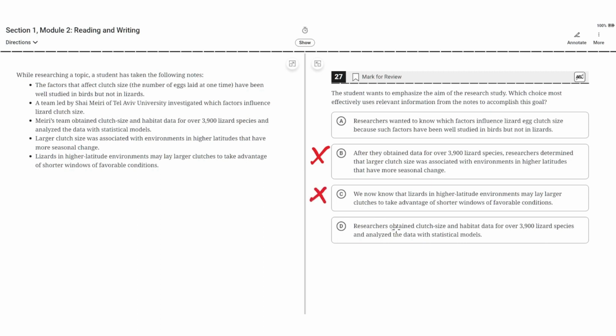D. Researchers obtained clutch size and habitat data for over 3,900 lizard species and analyzed the data with statistical models. This is incorrect because this presents the method they used to find the conclusions of the study, not the aim of the research study. So the correct answer is A.